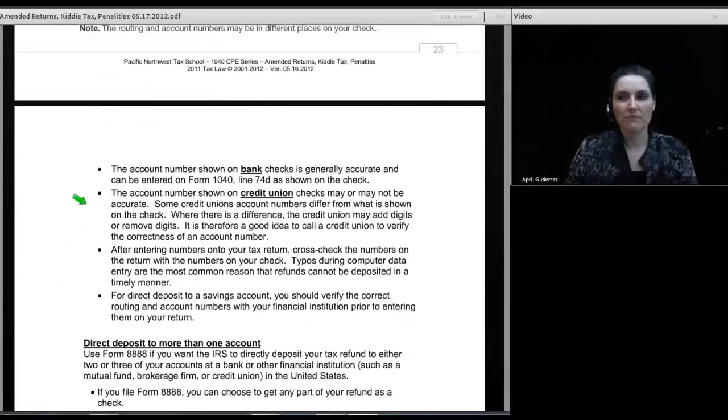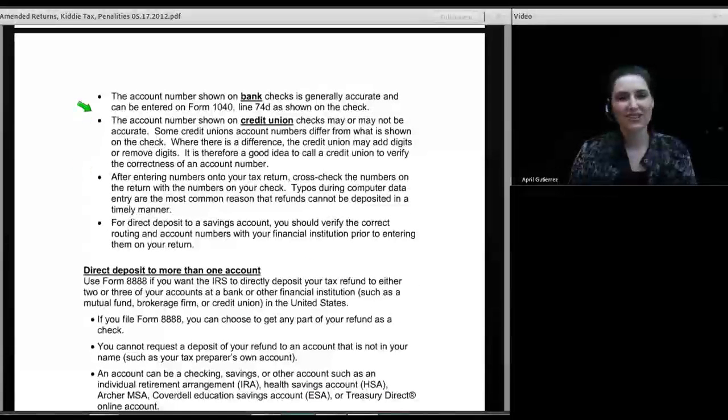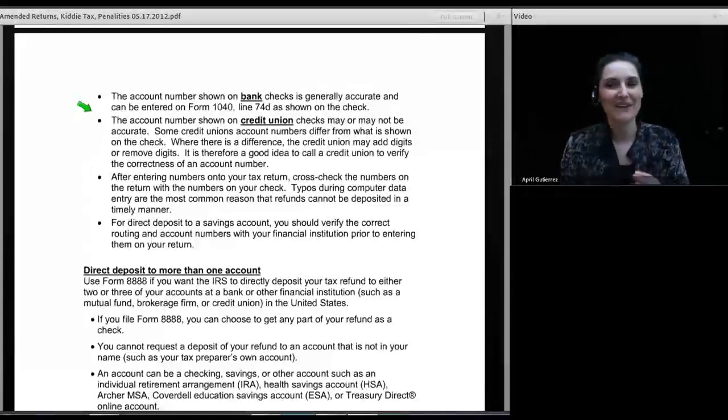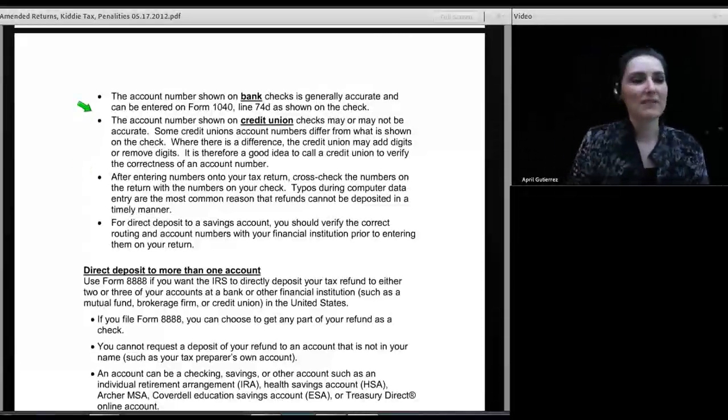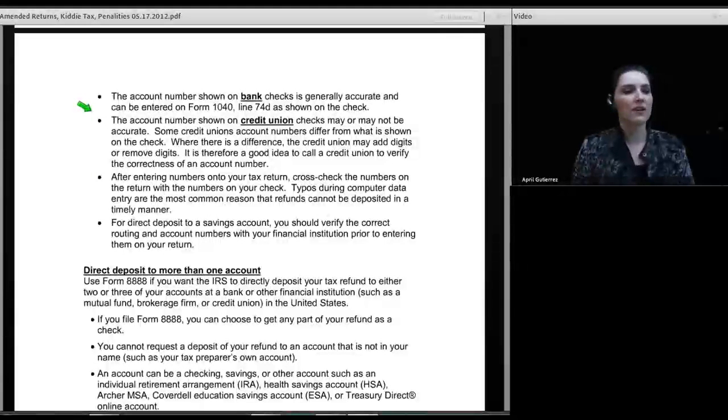Now, what if my client doesn't have a checking account or doesn't want to use their checking account? Well, I actually don't like that because I like to have that check. But if they don't have a check, then what I will do is I will have them take that worksheet I mentioned. It's just an internal worksheet we use in our company. And I'll have them take it to their bank and have the bank fill the information out on it for me. Or I will have them go to the bank and get a statement from the bank specifying what the correct routing number and account number is. That's the security process I like to have in place.